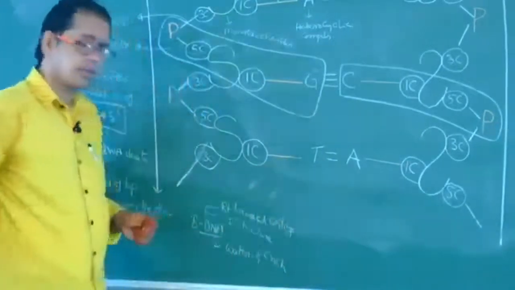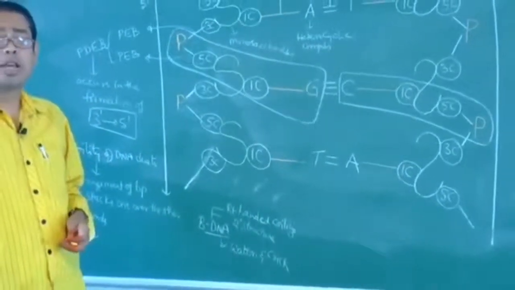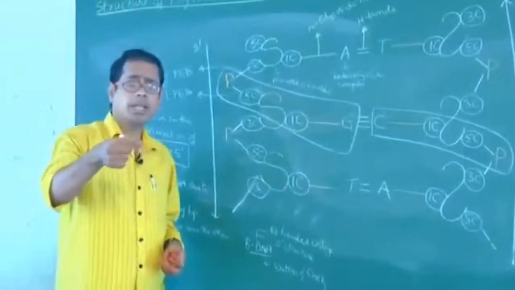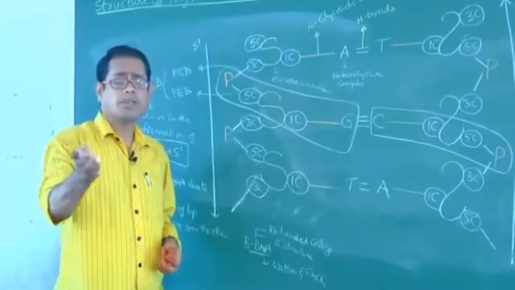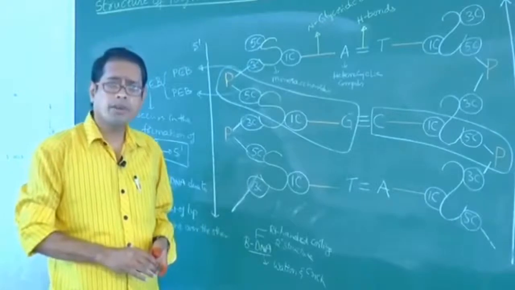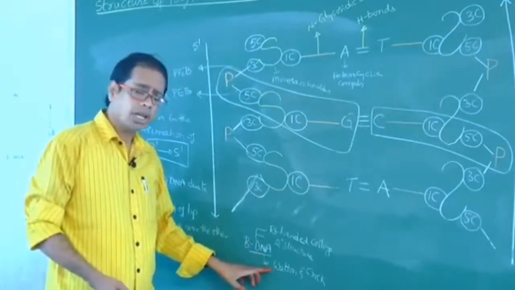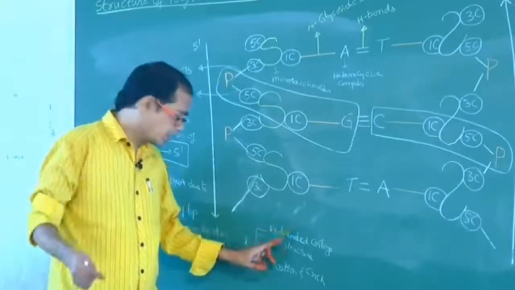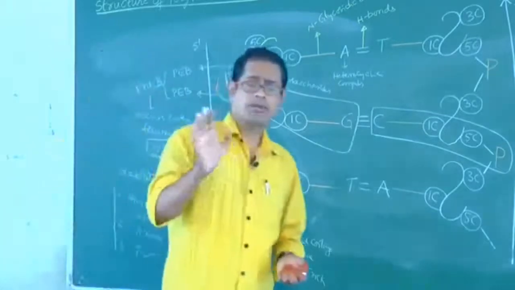How many types of DNAs are present? More than 12: A DNA, B DNA, C DNA, Z DNA, like that after the English alphabets. Watson and Crick discovered what type of DNA? B DNA. It has what type of coiling? Right-handed coiling. It exhibits what type of structure? Secondary structure. Okay, so don't confuse.